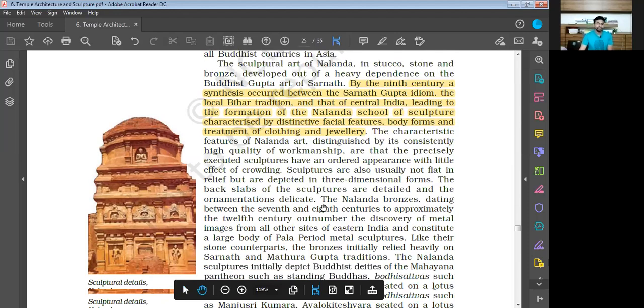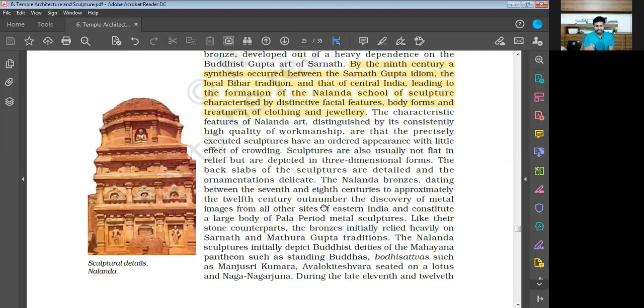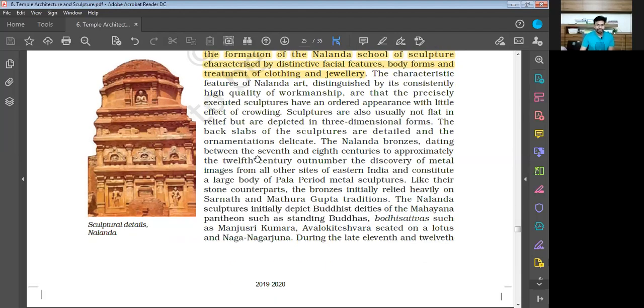The characteristic features of Nalanda art, distinguished by its consistently high quality of workmanship, are that the precisely executed sculptures have an ordered appearance with little effect of crowding. The sculptures are also usually not flat in relief, but are depicted in three-dimensional forms. The black slabs of the sculpture are detailed and the ornamentation delicate.